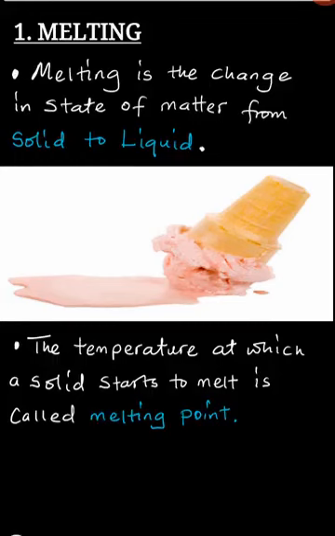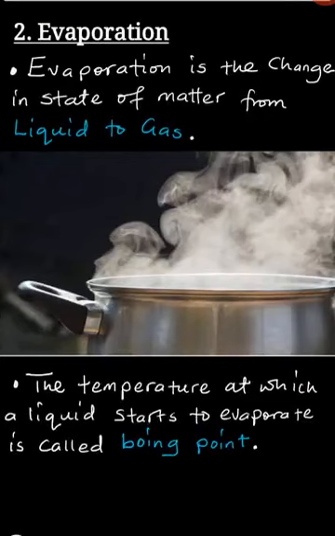Once this has been understood, we can look at the second change in state of matter, which is just evaporation. By definition, evaporation is the change in state of matter from liquid to gas. When matter is changing its state from being a liquid to being a gas, we call that process evaporation or vaporization. Because other teachers say vaporization, I call it evaporation, but it means one and the same thing.